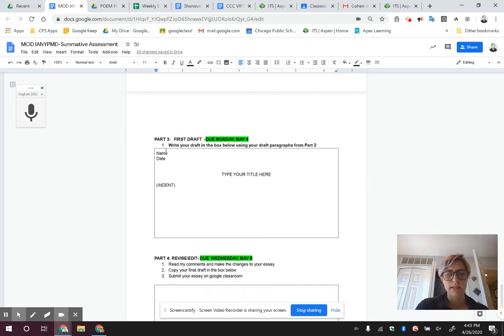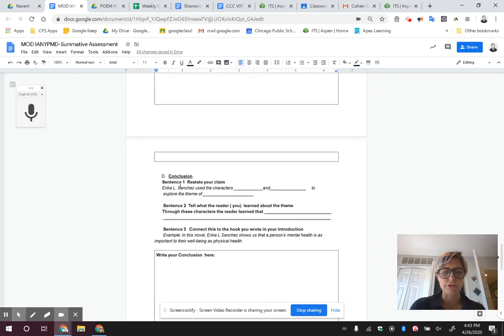Step 3 is your first draft. All 4 paragraphs you're going to copy and paste into here. You're going to write your name and your date. You're going to give a title to your essay. I would title it the name of your theme in I'm Not Your Perfect Mexican Daughter. So if you do feminism, I would say feminism in I'm Not Your Perfect Mexican Daughter. Or if you choose mental health, I would say mental health in I'm Not Your Perfect Mexican Daughter. You indent and then you start.